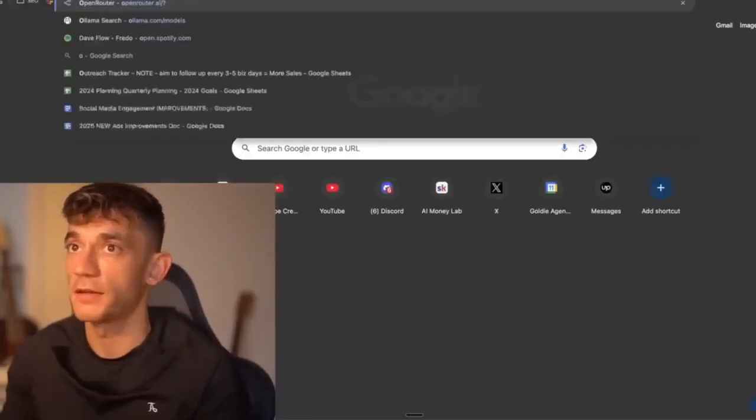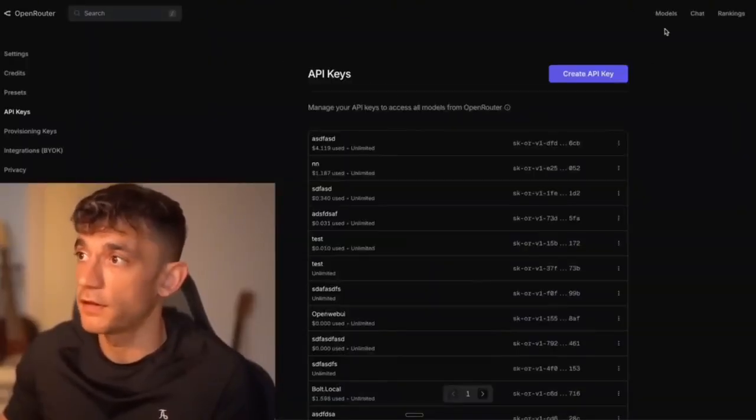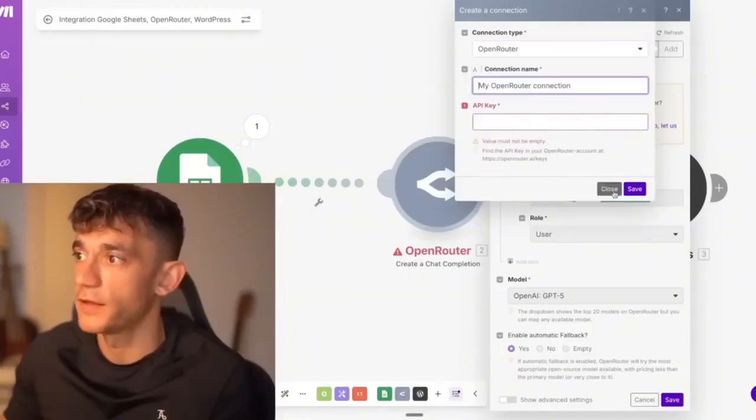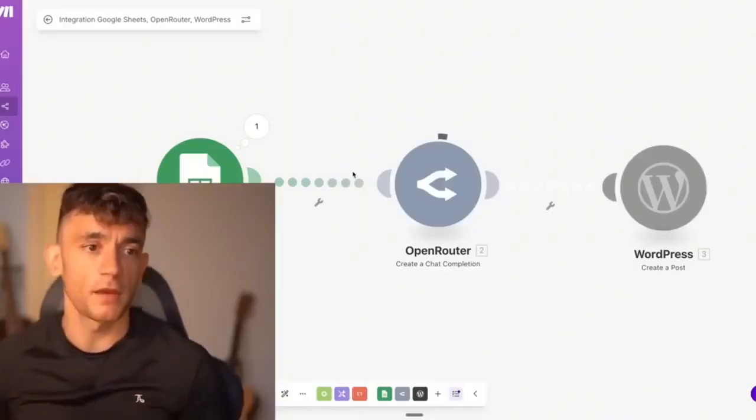So if you want to grab an API key from OpenRouter, you can go over here, then you can go to keys, and then you can create an API key over here. Let me just check if one of these works. I might have a new updated one. Let's scroll down. Yeah, I think that API key is working. We'll wait for that to load. It does take a while.